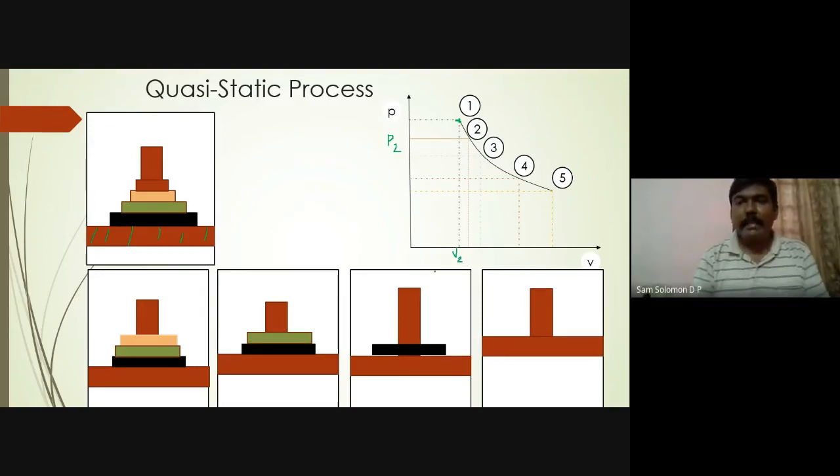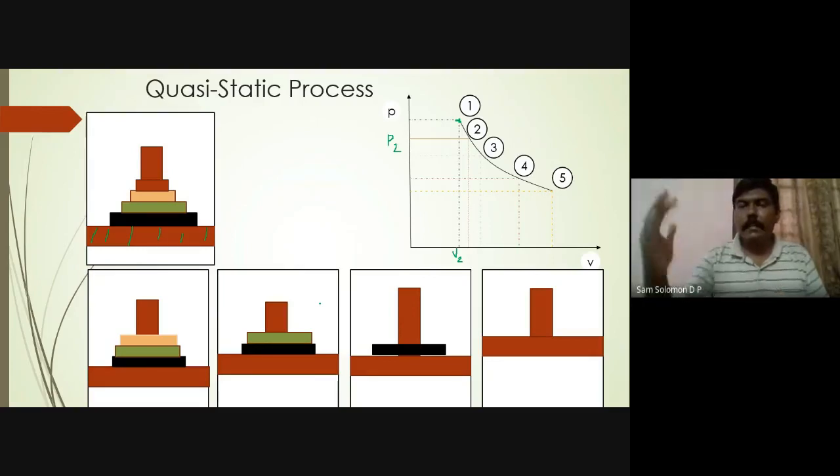Then I remove the next weight. It is not a free expansion. I do not remove everything suddenly so that there is a sudden movement of the piston from the downward direction to the upward direction. That is not happening. I am removing it slowly, one by one. When I remove the first weight, everything inside attains an equilibrium state. Then I remove the next weight, and it attains the equilibrium state again.